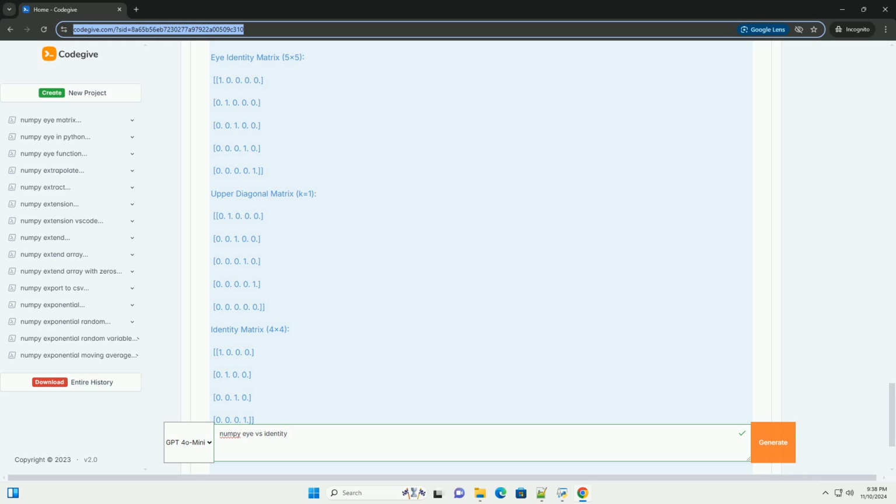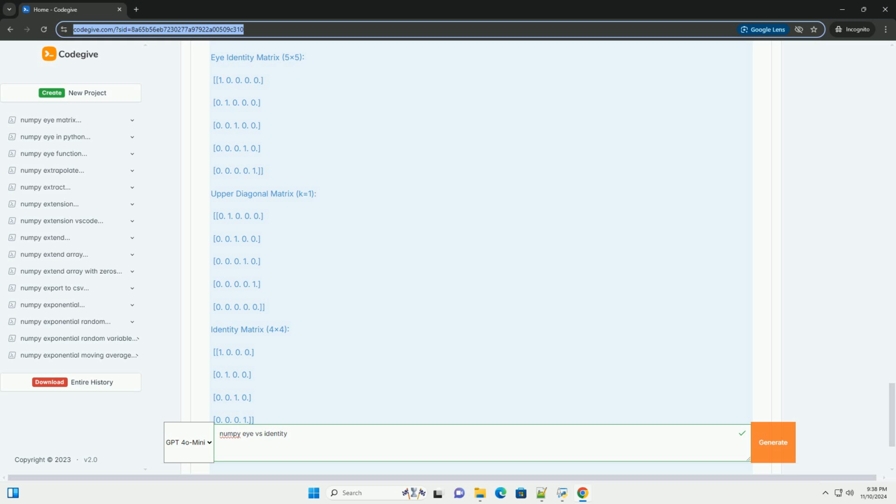Comparison. 1. Shape. numpy.eye can create rectangular matrices, for example non-square. numpy.identity only creates square matrices. 2. Diagonal control. With numpy.eye, you can specify which diagonal to populate using the k parameter. numpy.identity always creates a matrix with ones on the main diagonal.